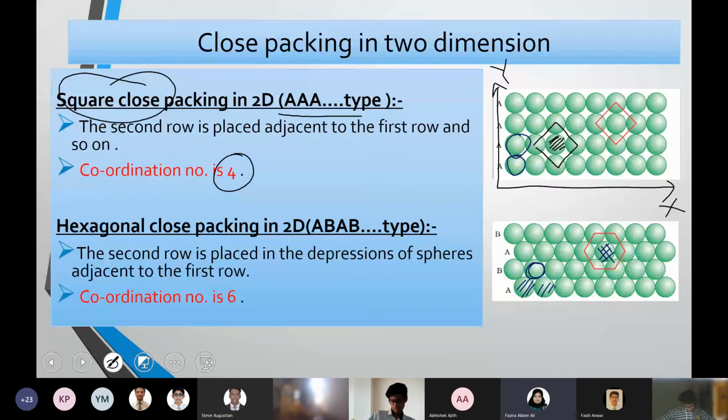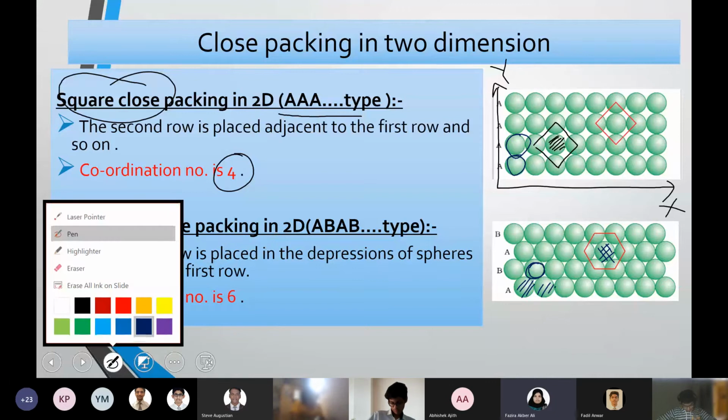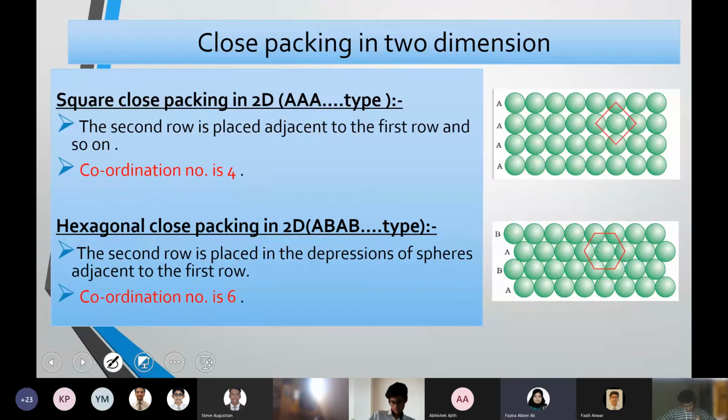That means when you have two different types of particles present in a crystal, this is how the particles will be arranged. That is hexagonal close packing. If you look at hexagonal close packing, the name is because there are 6 particles surrounding it: 1, 2, 3, 4, 5, 6. That is the shape of a hexagon. That is why the coordination number is 6.